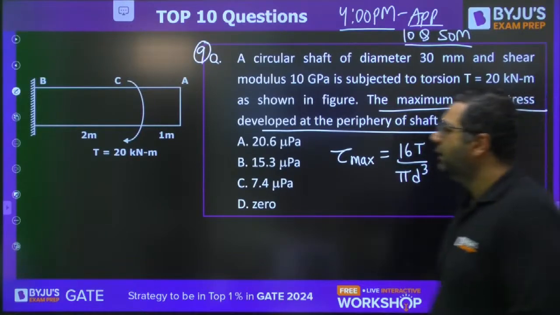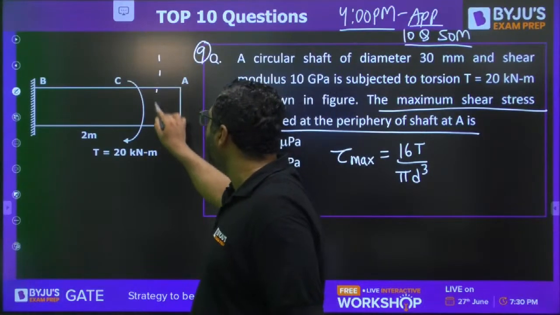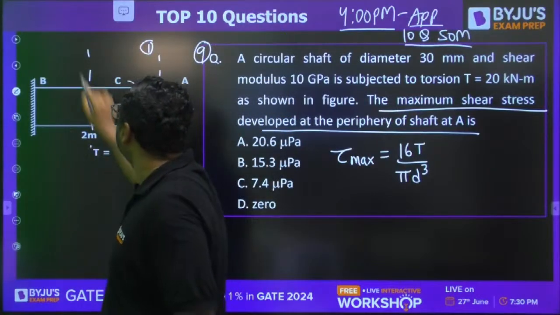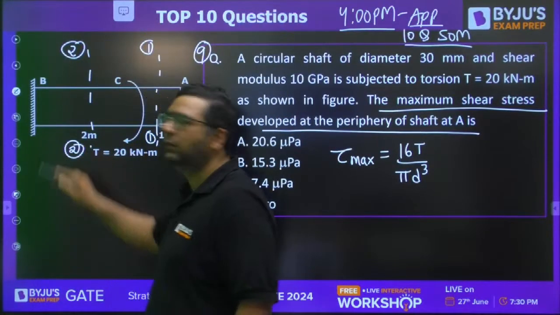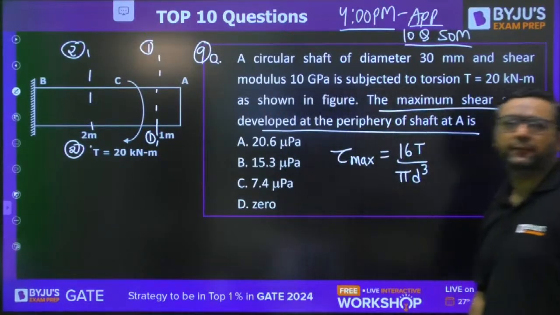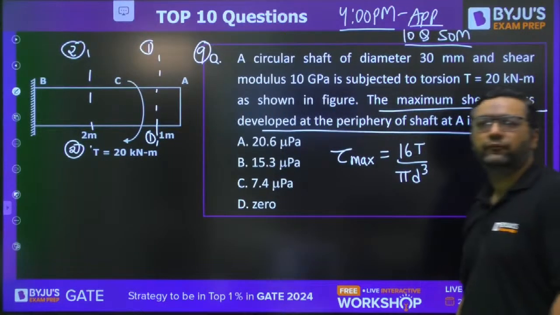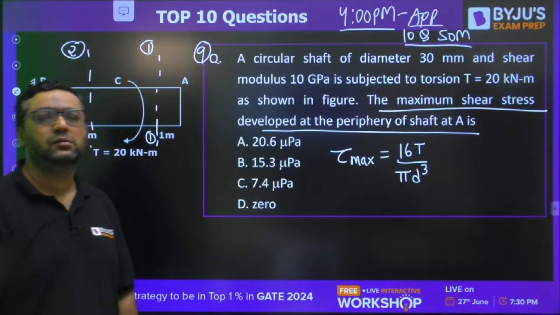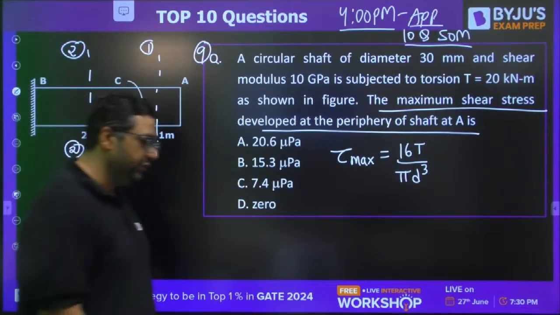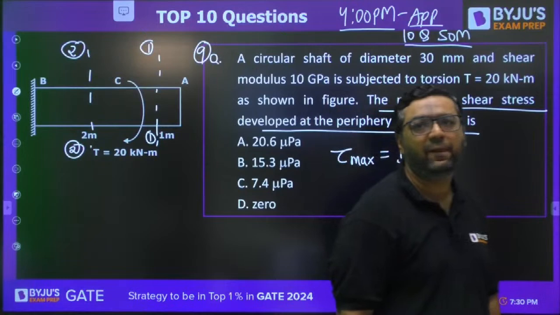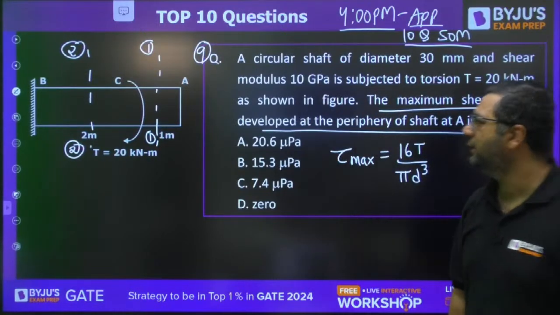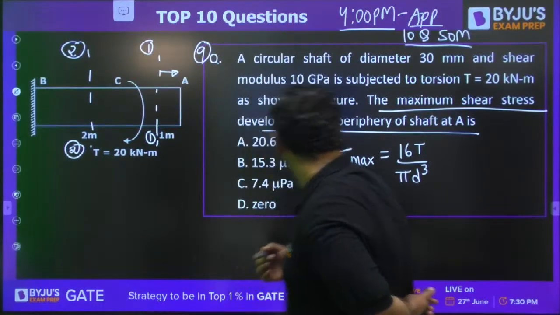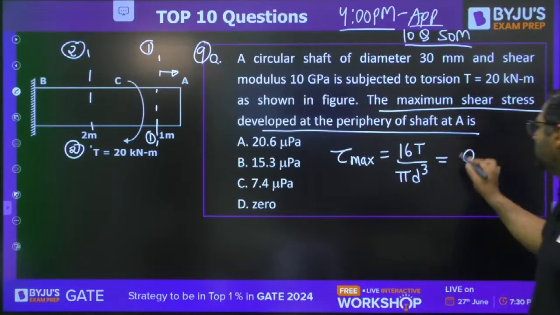Anybody? Can you tell me what will be the twisting moment from A to C? What about others, bhai? Nirved, right hand side there is no twisting moment, so T is 0. If T is 0, shear stress will be 0.